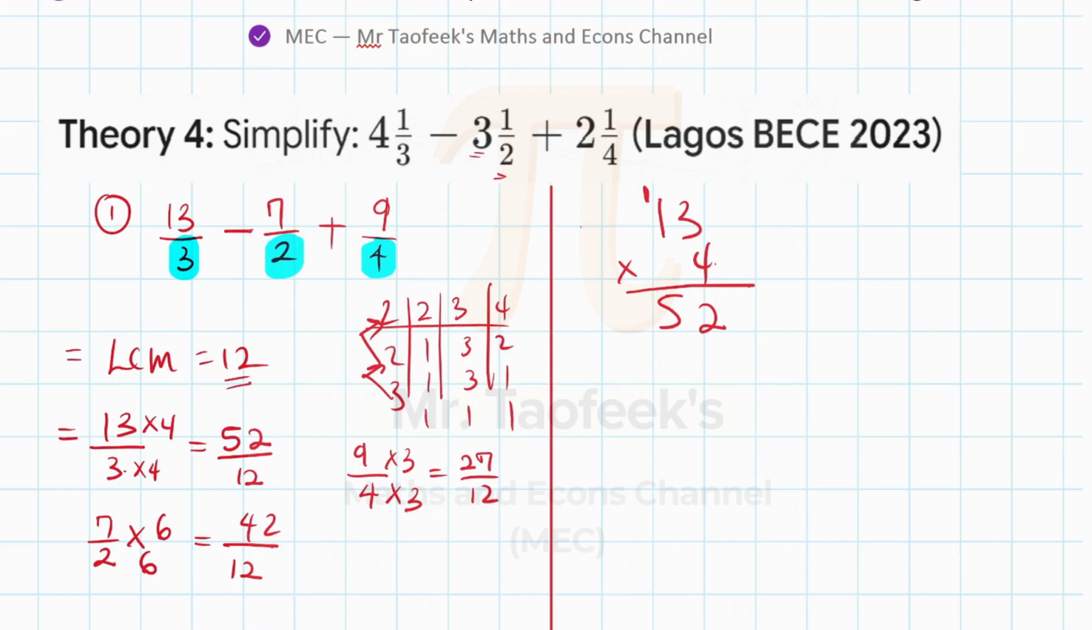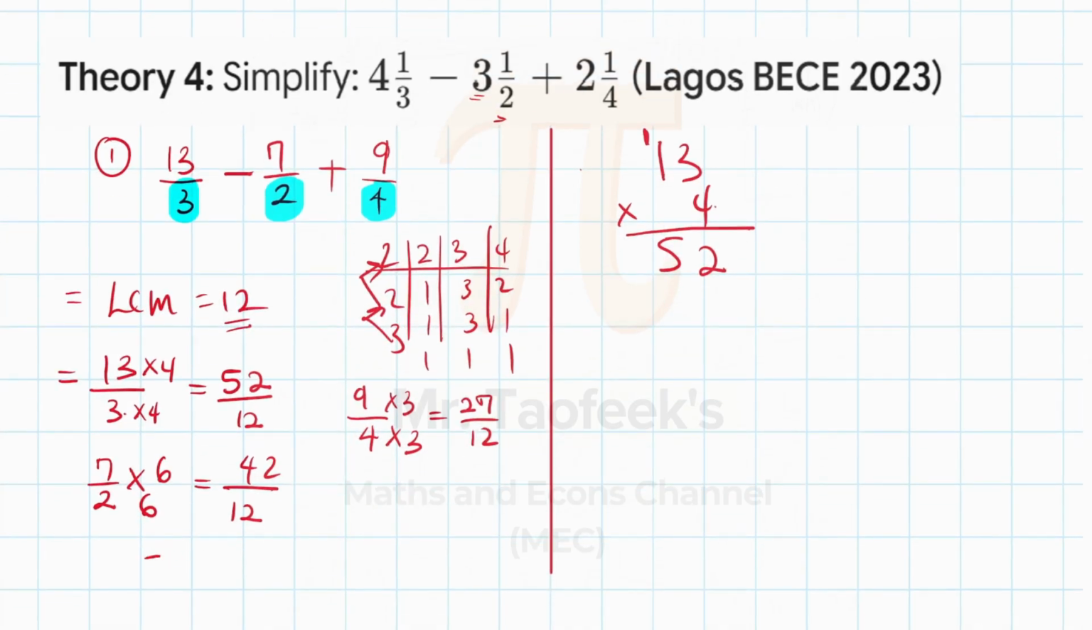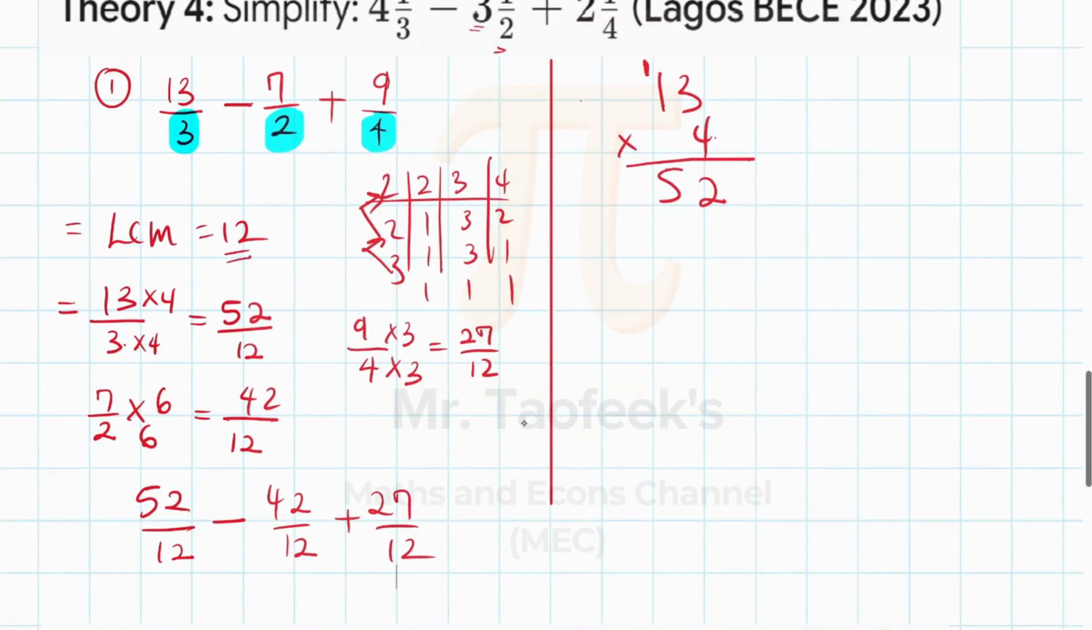So because of that, I can easily now rewrite it. So 13 over 3 becomes what? 52 out of 12. Take away 7 over 2 becomes what? 42 out of 12, plus 9 over 4, which becomes 27 out of 12. In fractions, once all your denominators are the same, then you can basically just pick one denominator and add all the numerators together. So we're going to come to the other side here. We're going to have a denominator, which is 12, the same for all of them.